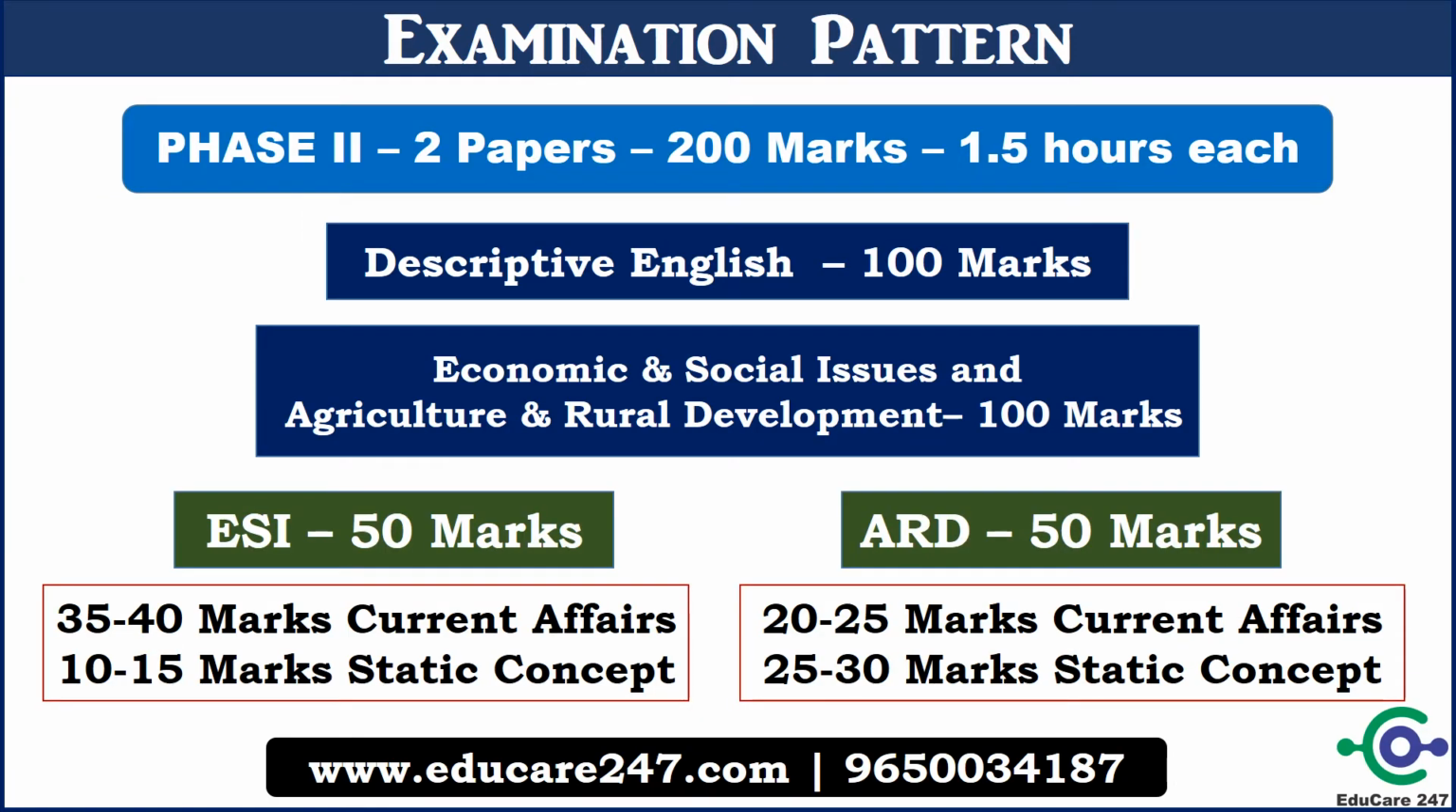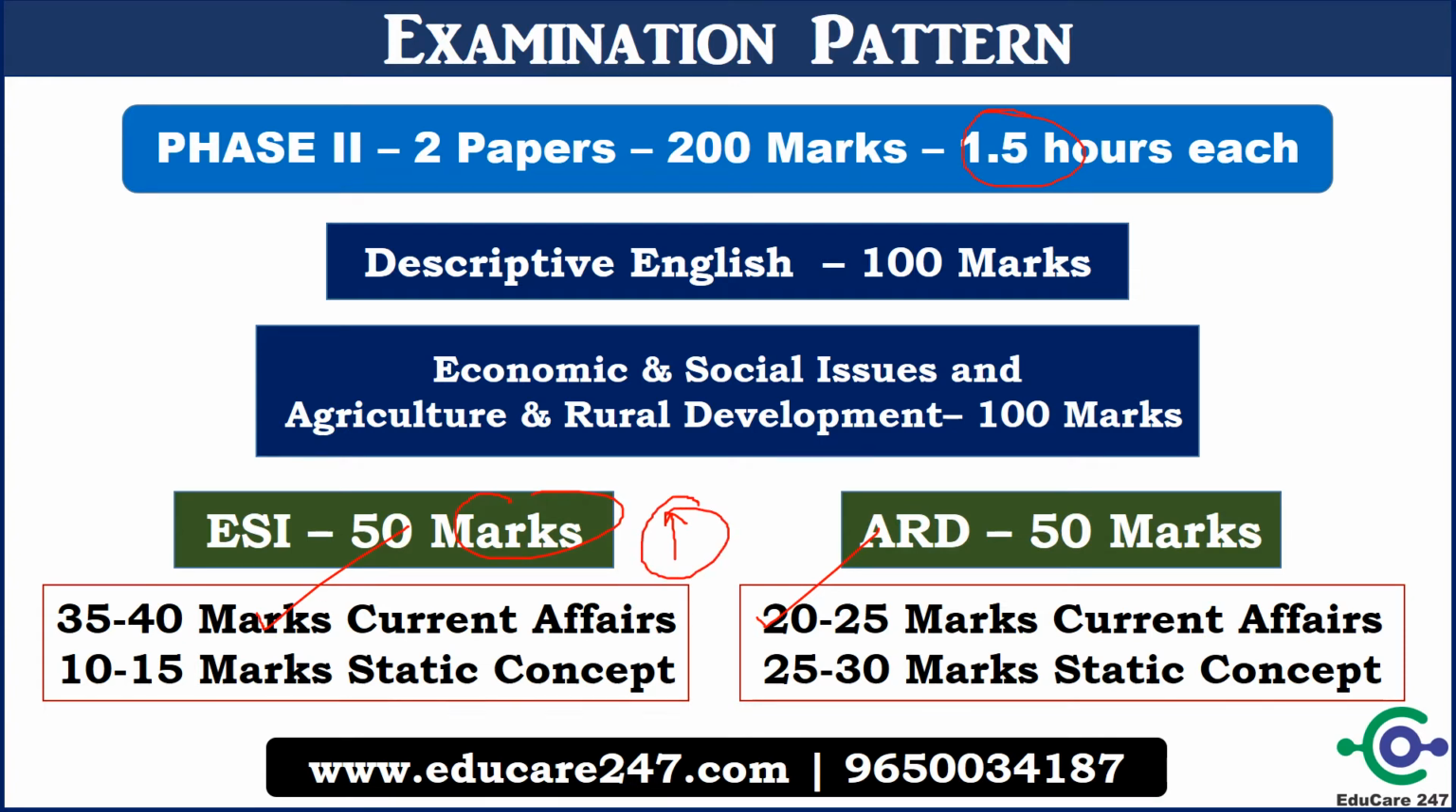In phase 2, 2 papers will be there, each of 100 marks, and 1.5 hours will be given to complete each paper. The first paper will be descriptive English and the second paper will be the combined ESI and ARD paper. So both will be there. In ESI, you will get 30 to 40 marks from current affairs out of 40 marks. But in ARD, you will get 20 to 25 marks from current affairs. In ESI, current affairs has more weightage, so one has to concentrate on current affairs.